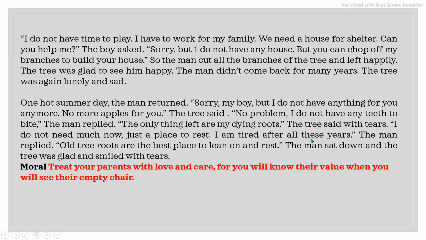I am tired after all these years," because all these years he had been running after making money and fulfilling his desires, so he has been tired now. And ultimately, when there is nothing left outside in the materialistic world, the person goes for finding peace. So the man replied, "Old tree roots are the best place to lean on and rest."